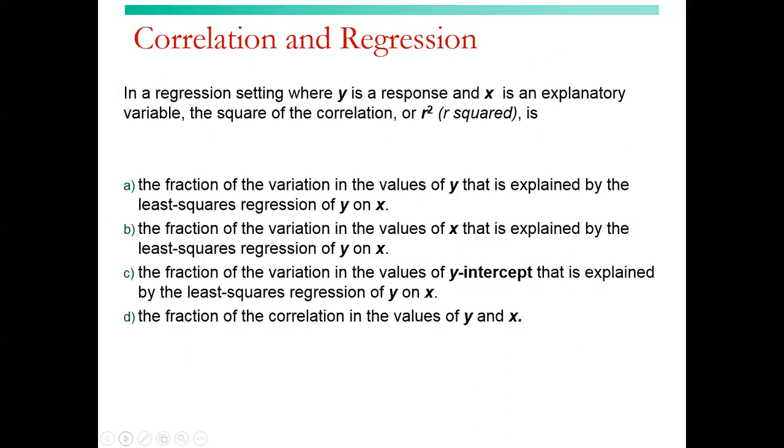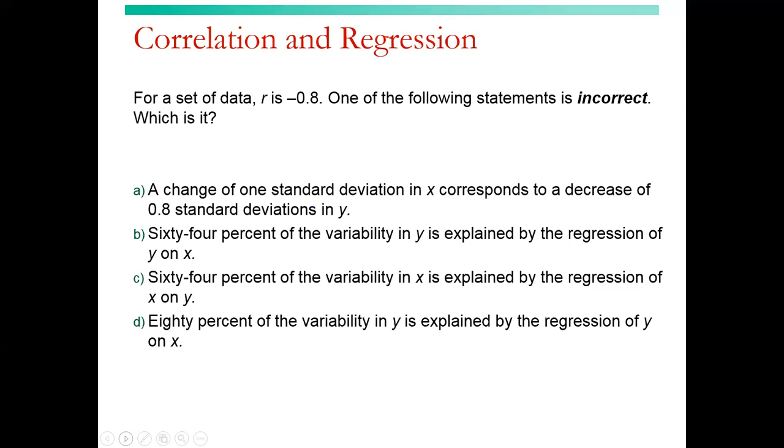In a regression setting where y is your response and x is an explanatory variable, the square of the correlation, or r squared, is the fraction of the variation in the value of y that is explained by the least squares regression of y on x.